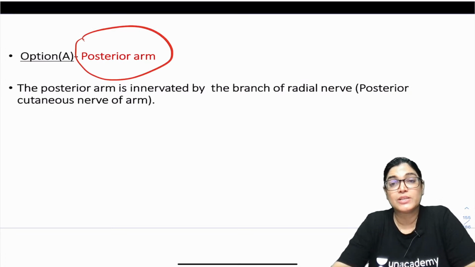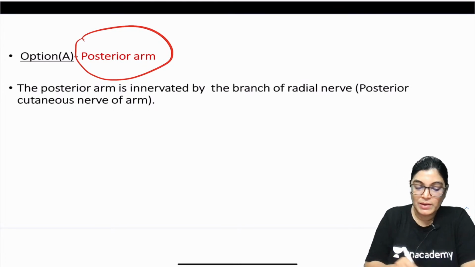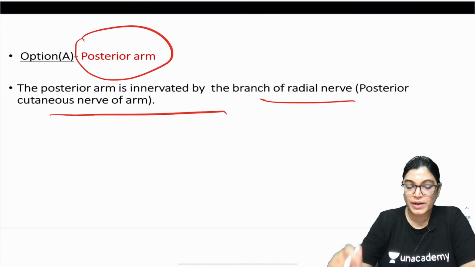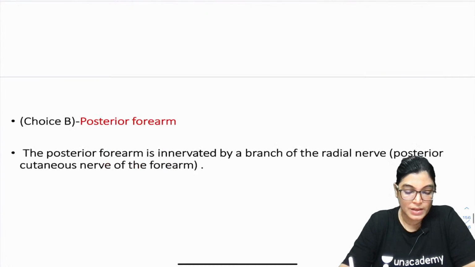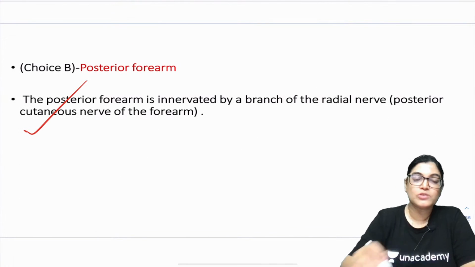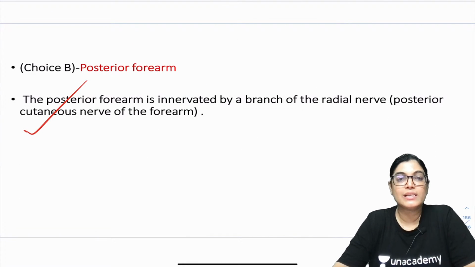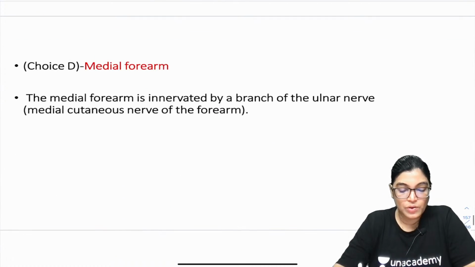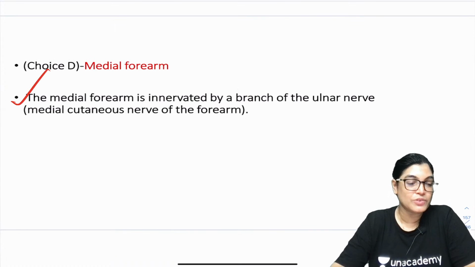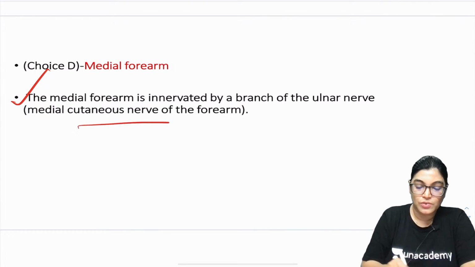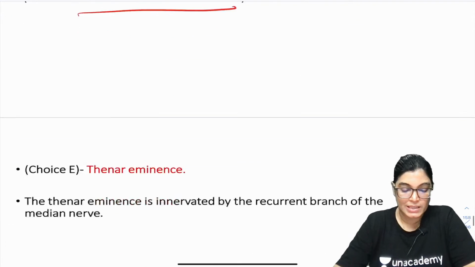Because the cutaneous sensation of the posterior arm is given by which nerve? It is given by a branch of the radial nerve. The posterior cutaneous nerve of the arm is a branch of the radial nerve. Posterior forearm cutaneous innervation is also provided by the radial nerve. The medial forearm is innervated by a branch of the ulnar nerve. The medial cutaneous nerve of the forearm is again a branch of the ulnar nerve, not musculocutaneous.